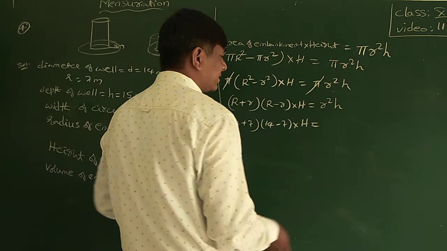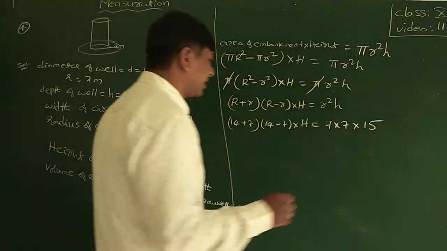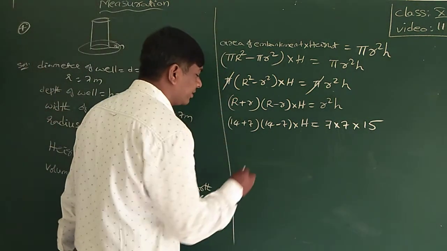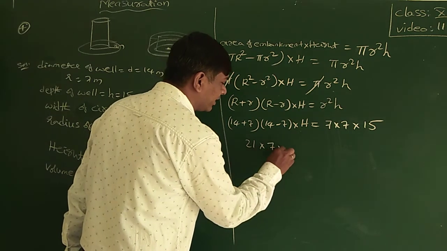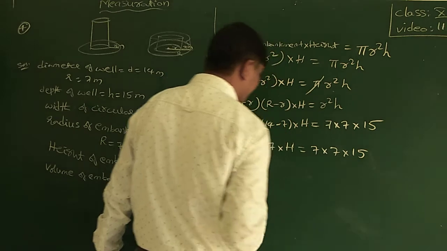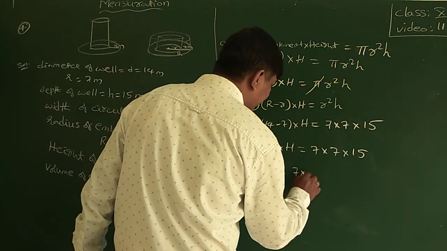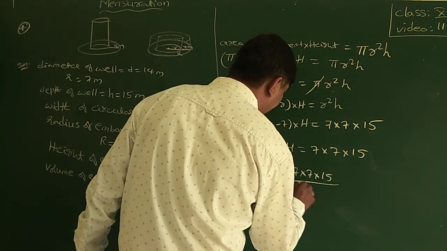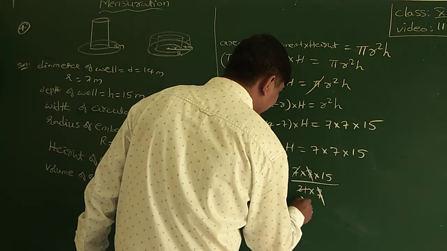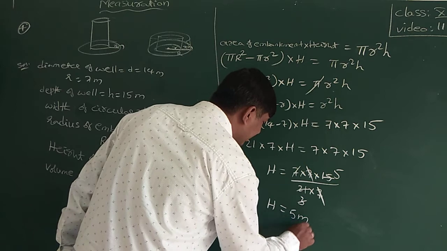A simplification I made wrong, sir. 7 into 7, no. It is 7 into 7 into 15. Please correct it. r square, no, 7 into 7 into 15. Now 21 into 7 into h is equal to 7 into 7 into 15. Now h is equal to 7 into 7 into 15 by 21 into 7. 7, 7, 7 1 are 7, 3 are 3, 1 are 3, 5 are. h is equal to 5 meters.